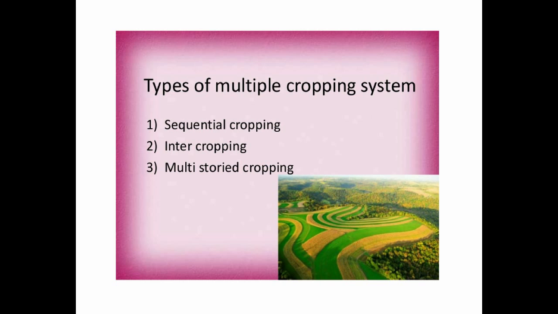Last type of multiple cropping is multi-story cropping. Growing plants of different height in the same field at the same time is termed as multi-story cropping. It is the practice of different crops of varying height, rooting pattern and duration to cultivate together. It is mostly practiced in orchards and plantation crops.